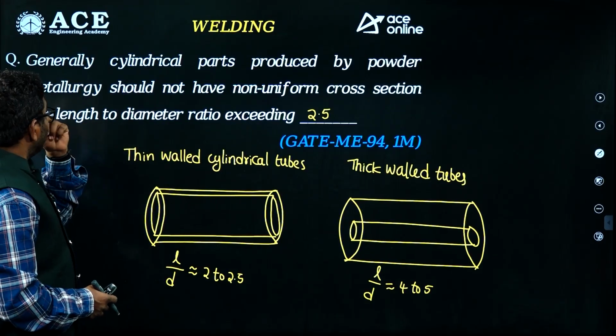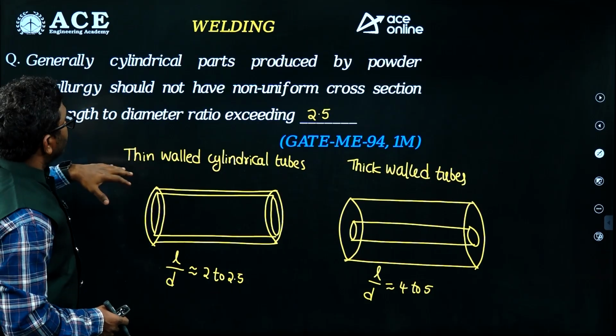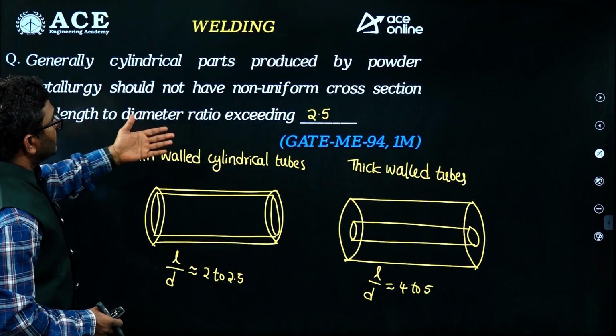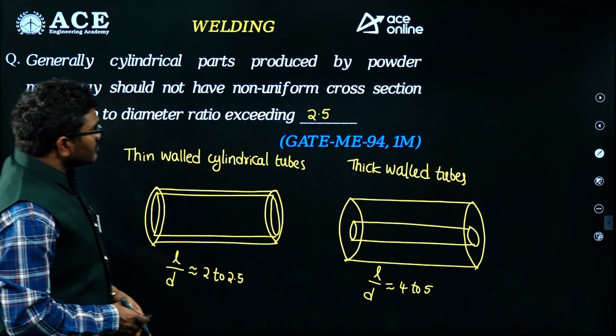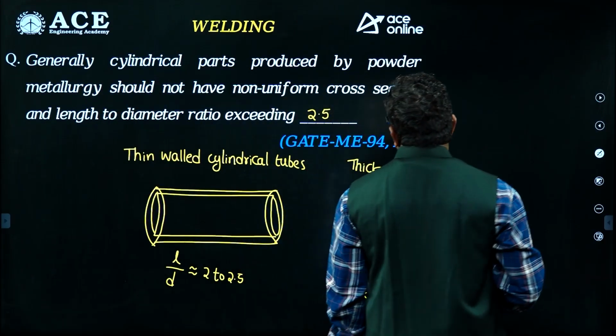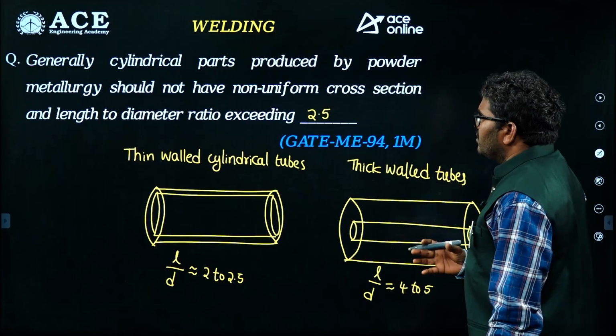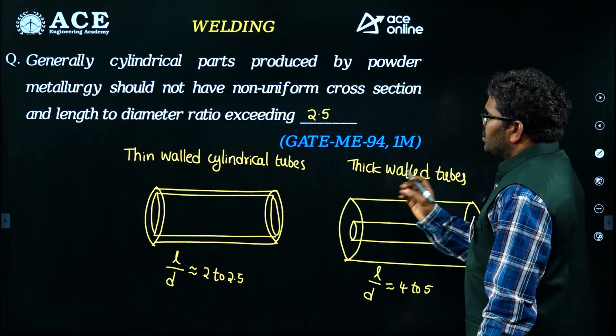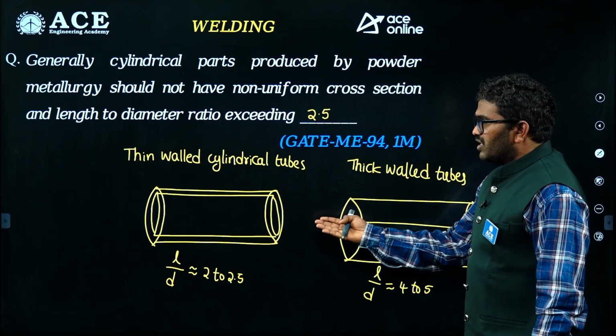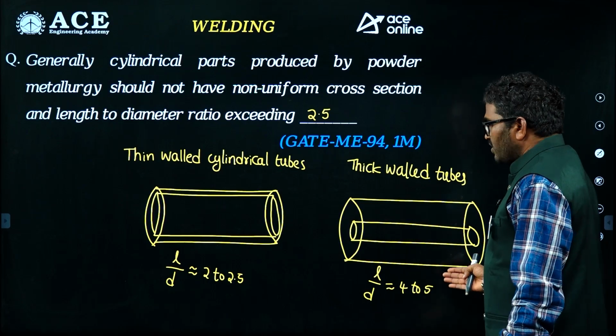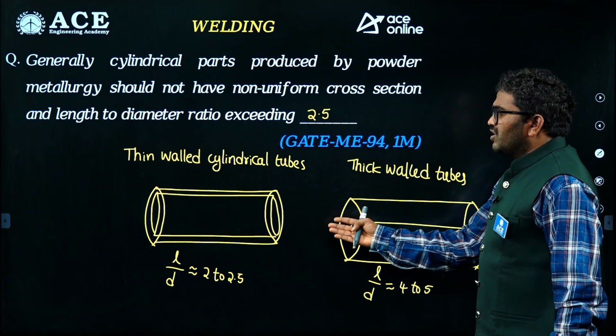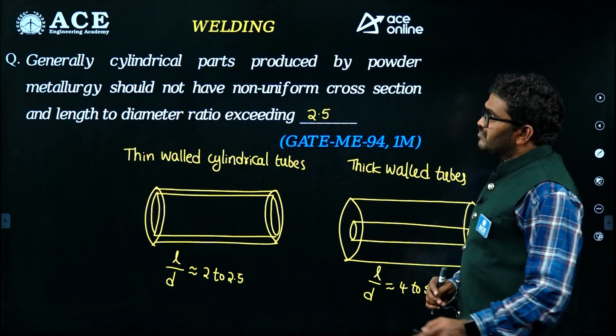So here they are asking the question for thin walled tubes. Generally you can take 2.5. But here clarity is not given whether it is a thick walled tube or a thin walled tube. If it is given, you should prefer that. So if it is a thick walled tube, 4 or 5 maximum. If a thin walled tube, 2.5 maximum.